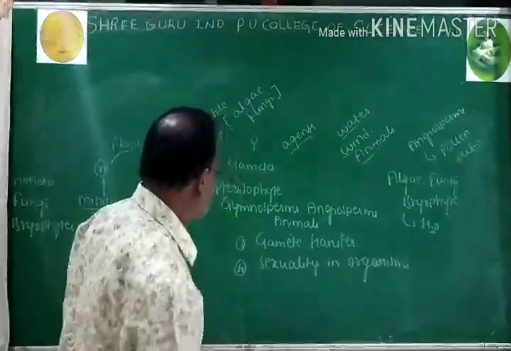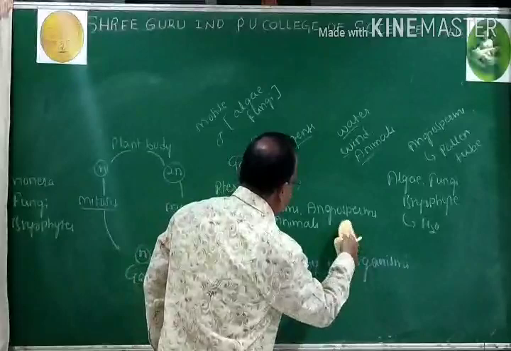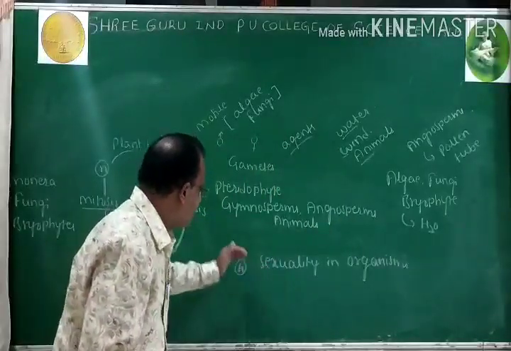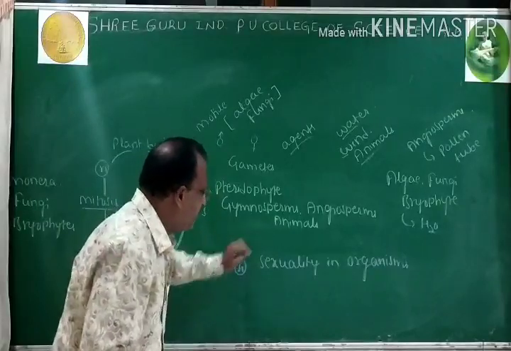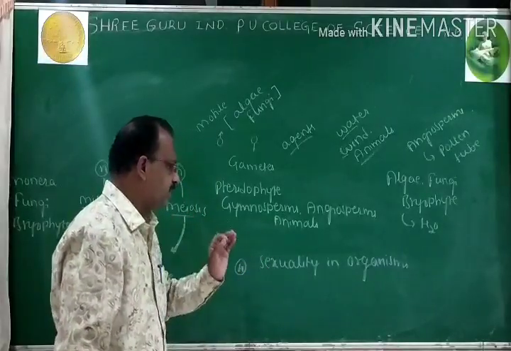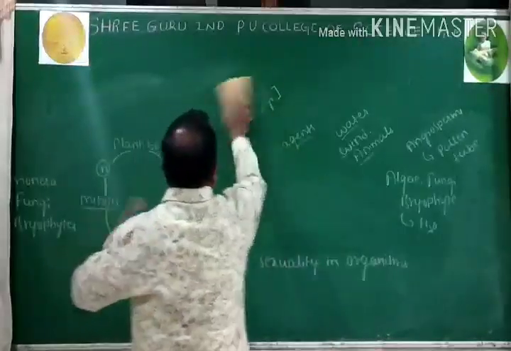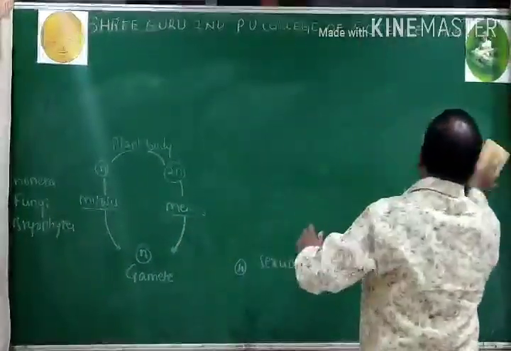Now look over the last matter. The third step is gamete transfer. The fourth one is sexuality in organisms.